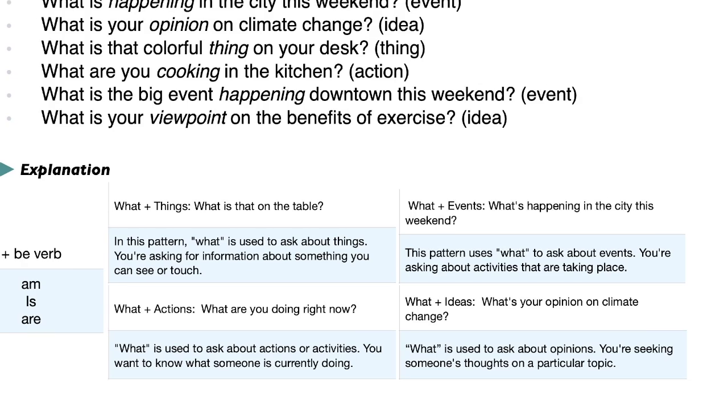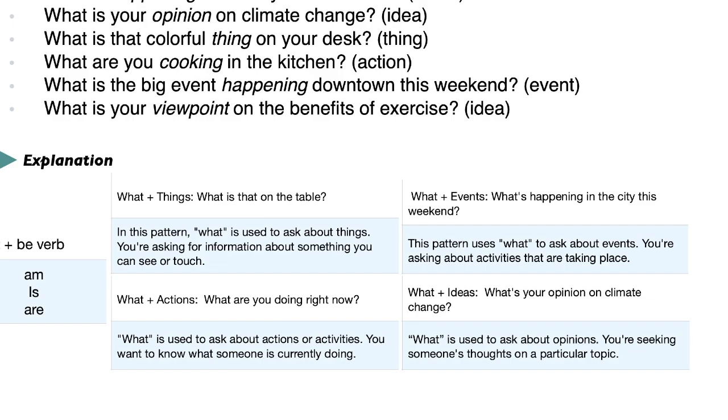Okay. So what plus thing? For example, what is on the table? In this pattern, what is used to ask about things. You're asking for information about something you can see or touch. Okay, now what plus actions? What are you doing right now? What is used to ask about actions or activities.